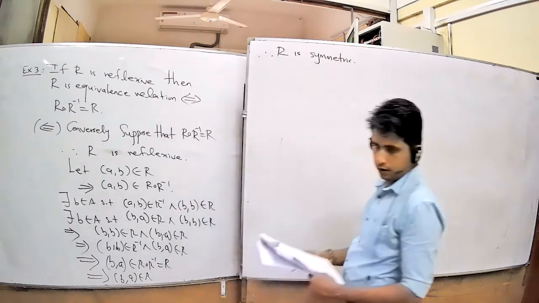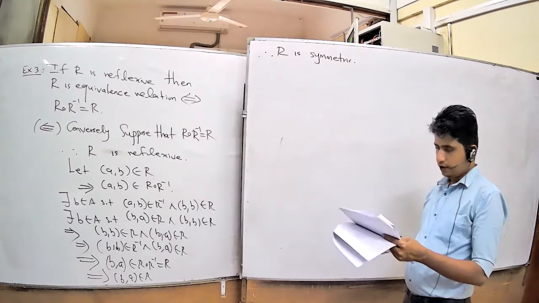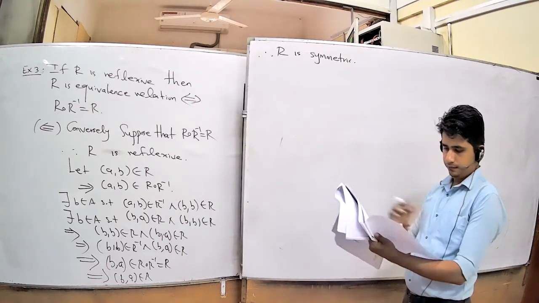Now you want to show that R is transitive.